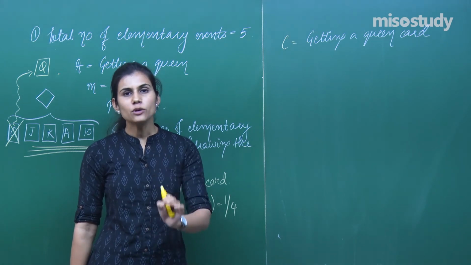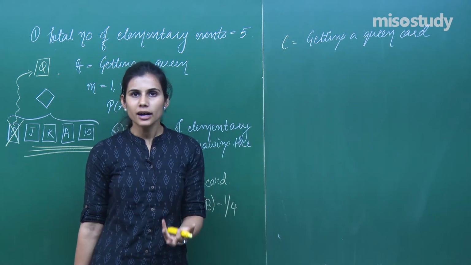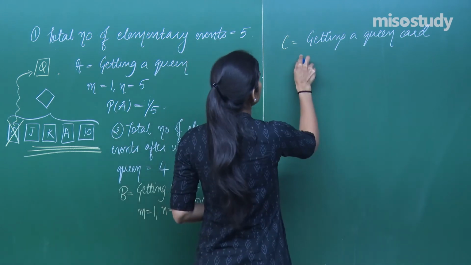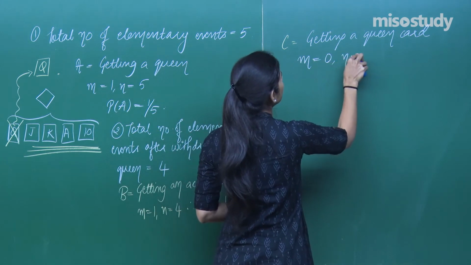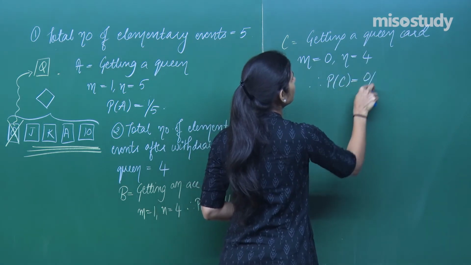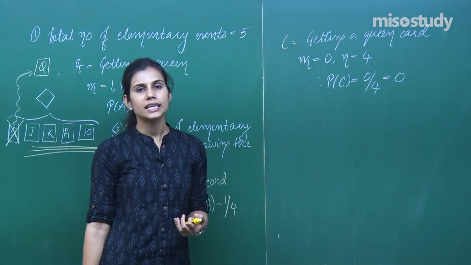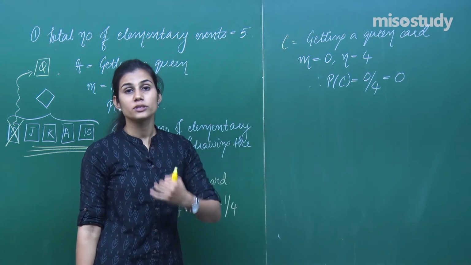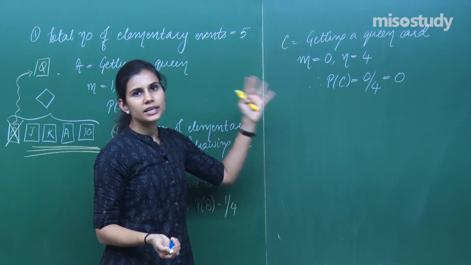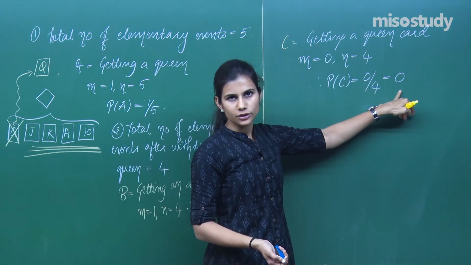No, there is absolutely no outcome which is favorable to event C because there is no queen card in the left out 4 cards. Queen has already been withdrawn and kept aside. That means here M is 0 and N is 4. Therefore, probability of C is 0 upon 4, which is 0. There is no chance that queen card can be withdrawn. There is no chance because the 4 cards that you have do not contain queen card. So there is no chance that you can get a queen card. It is an impossible event and therefore it has probability 0.